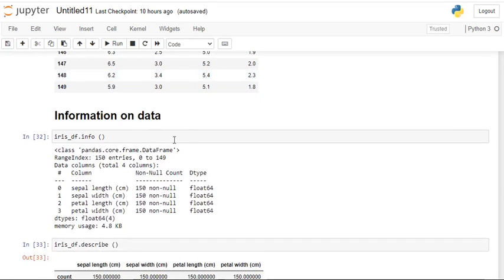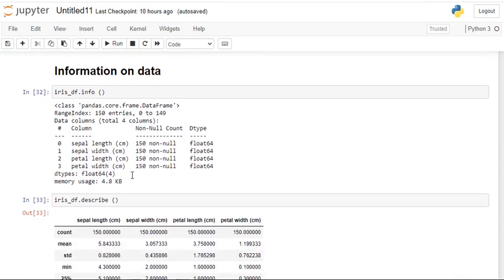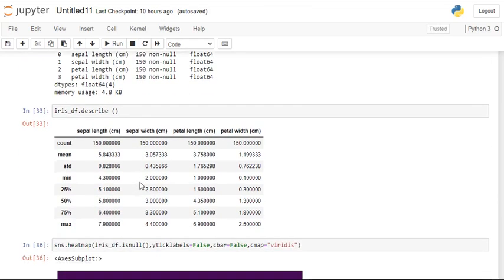Then information on the data, df.info. It is going to give the information about the data and how many sepal length values, sepal width values, petal length and petal width values there are. That is, no null values are there. The data type is float, and there are 150 entries. The memory usage in the RAM is 4.8 KB.